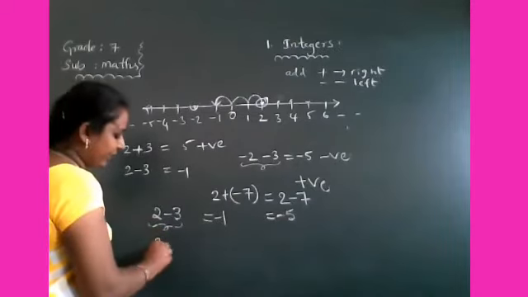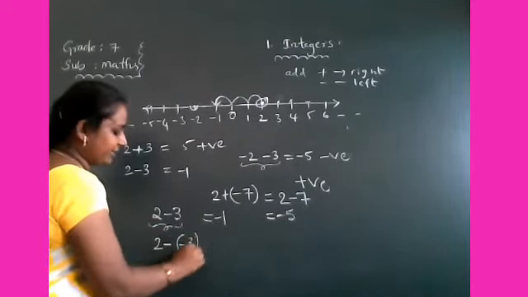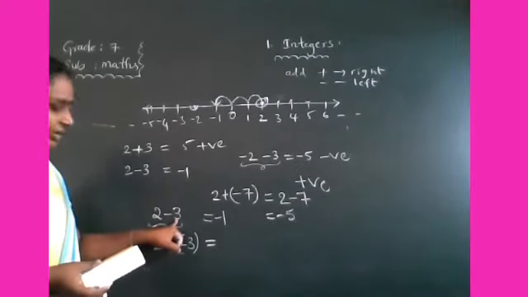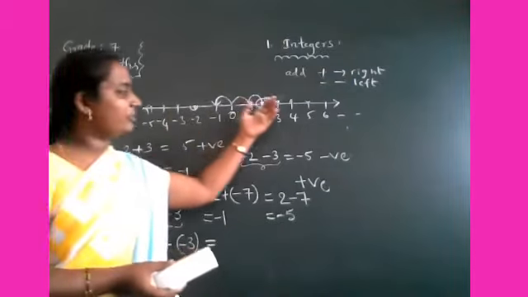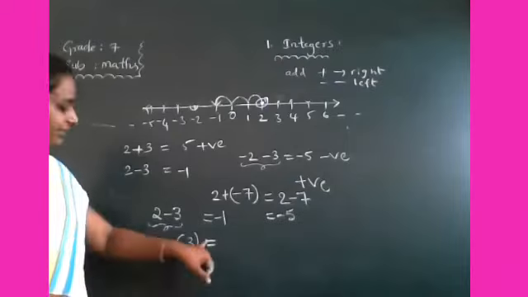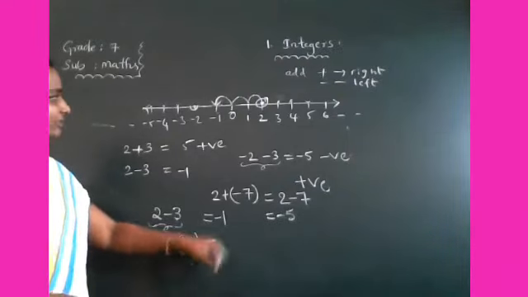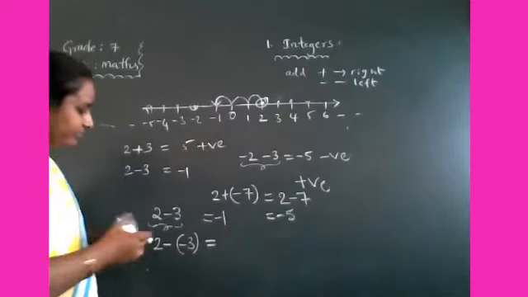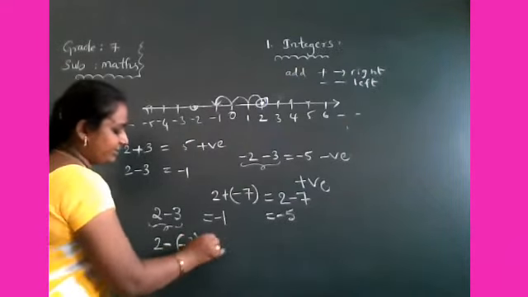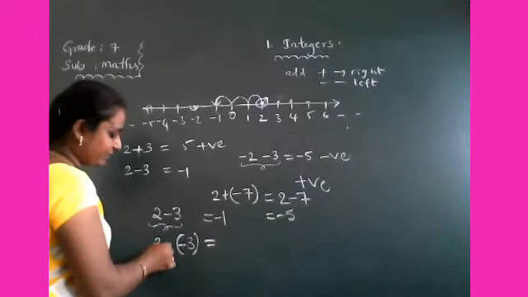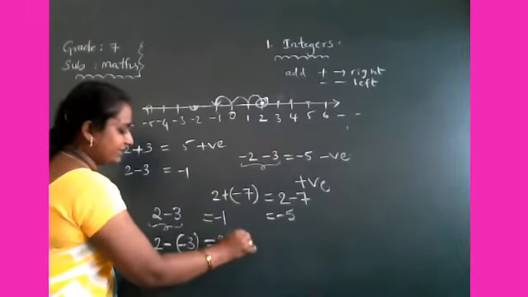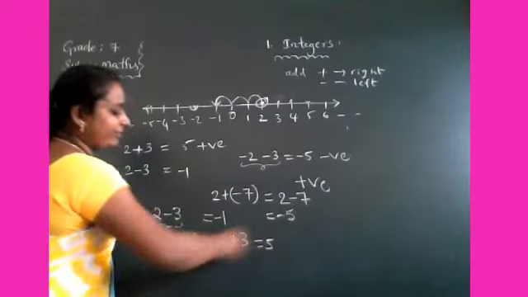If you subtract a negative integer, simply say, if you subtract a positive integer, you have to move left side. If you subtract a negative integer using the number line, which side do you have to move? See, first 2 minus of minus 3. Simplify this one: 2 minus into minus, plus 3. So you get 5.